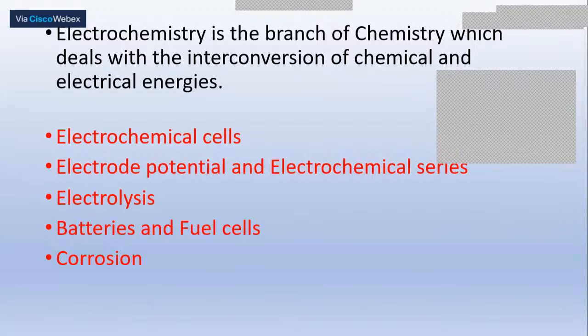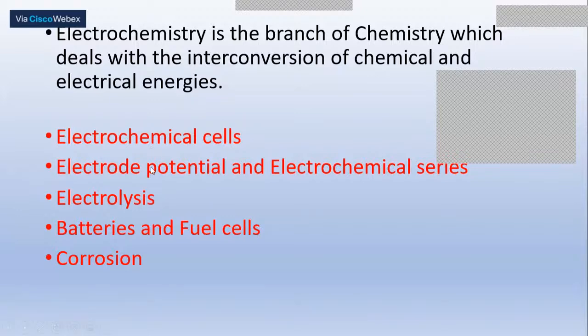Out of these topics, the most important ones, where tricky, twisting kinds of questions can be asked, are the electrochemical cells part, potential, and the electrochemical series part. There is scope for a larger number and different kinds of questions from these two parts.